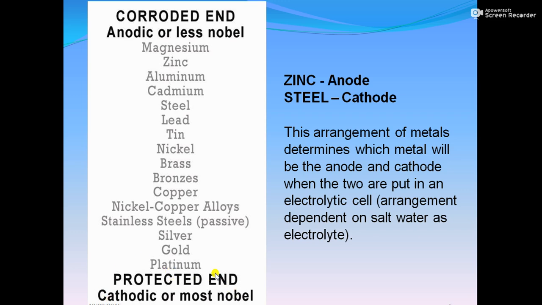So this is the protected end, meaning these metals are going to work as cathode, and the other end is anode. Suppose we compare magnesium and zinc. As the reactivity of magnesium is more, it is going to work as the anode, and zinc is going to work as the cathode. Now suppose nickel and nickel-copper alloys are in contact with each other. So this is going to work as the anode, and this as the cathode. In that way, we can check which metal is going to get corroded.